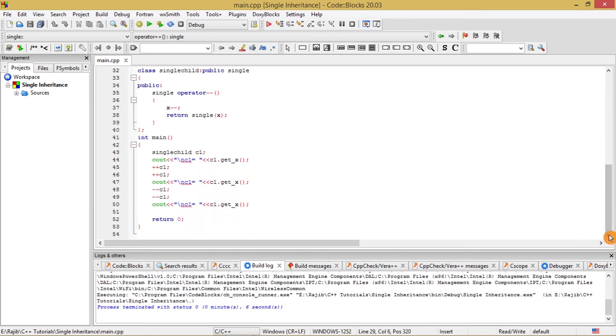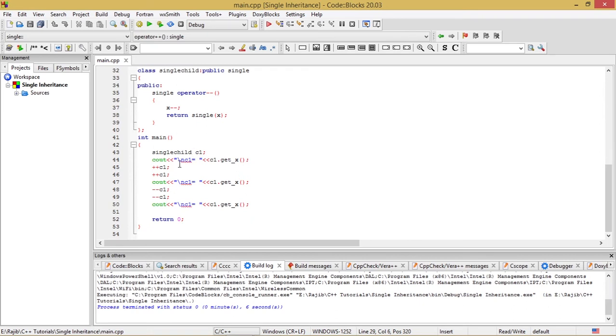I have created an instance of the derived class, that is a single child C1. So this is an object or an instance of the single child derived class, and this can access all the data members and functions of the derived class. So this is an instance of the derived class.